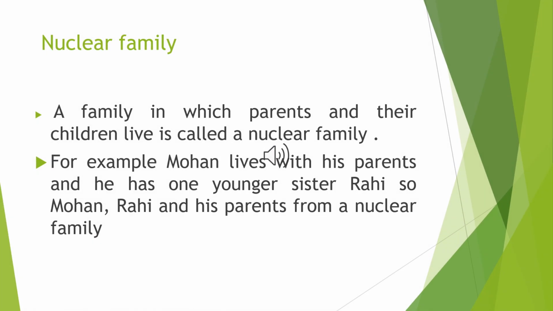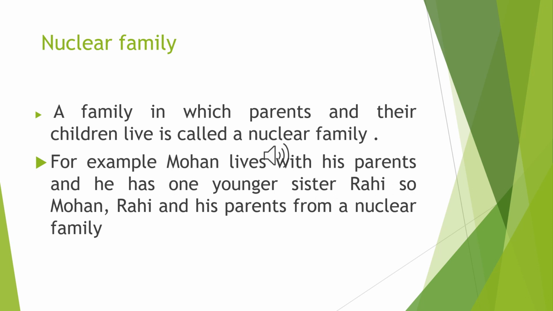Now, my next topic is nuclear family. As I guess, many of you have heard about nuclear family and also know about that. So what is nuclear family? A family in which only parents and their children live is called a nuclear family.